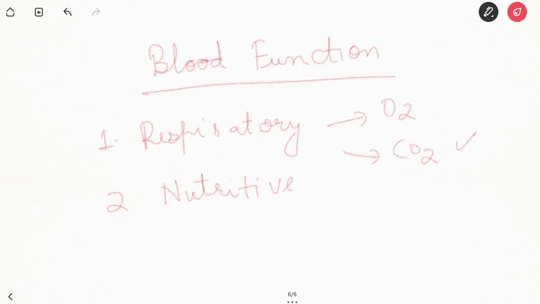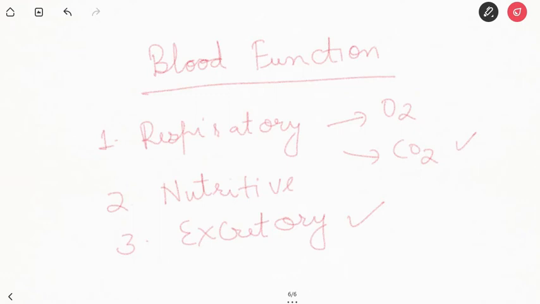It conveys absorbed food materials, glucose, amino acid, fatty acids and trace metals from the alimentary canal. Third function is the excretory function. So it carries urea, uric acid, creatinine to the kidney, skin and intestine.